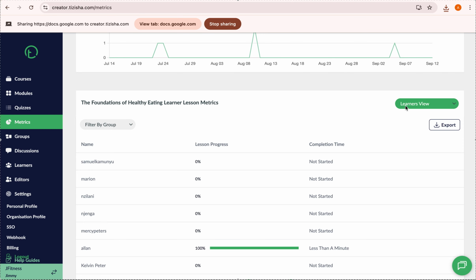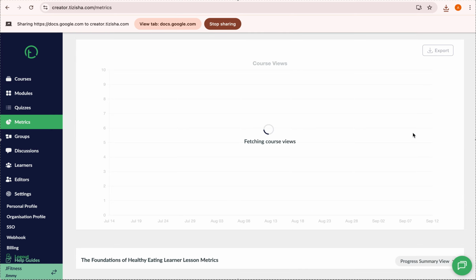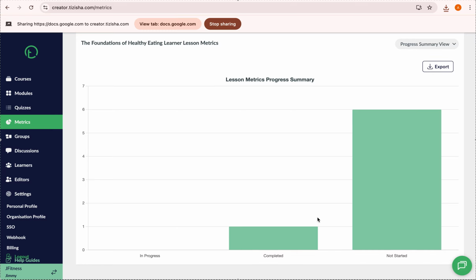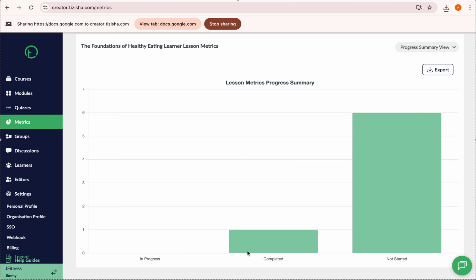So this is the learner view, right? So you can check the progress summary view. This will just give you the bar and a graph bar. So this is how it will look. If you look at this, it shows you completed one person. Not started, six learners didn't start, and in progress, no learner at all is in progress. And you can export this as well.